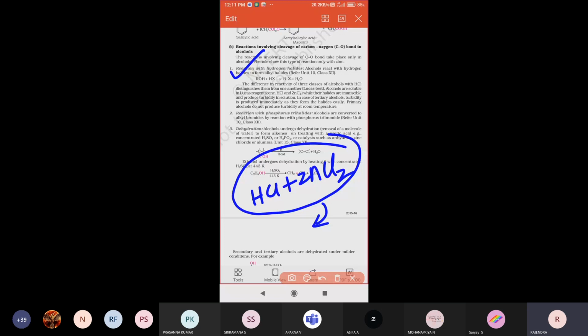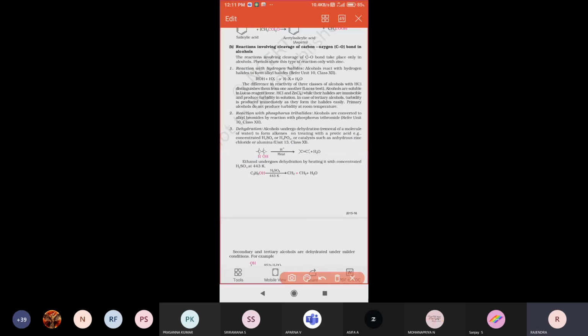Next one, see there. A reaction with the phosphorus trihalides. So alcohols, that means ROH, react with a phosphorus trihalide, for example PCl3. When a phosphorus trihalide reacts, what will happen? The bond cleavage happens between carbon and oxygen here. The bond decomposes.